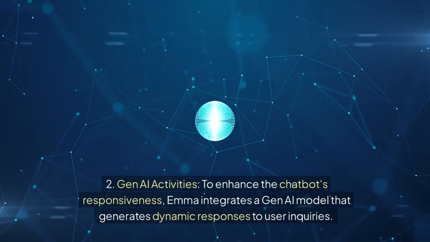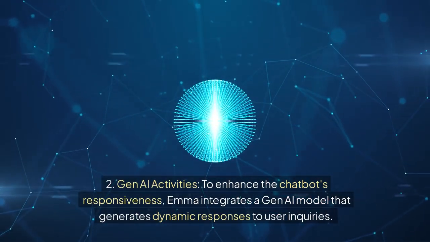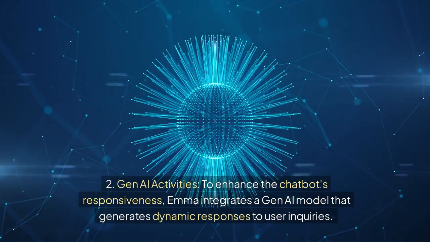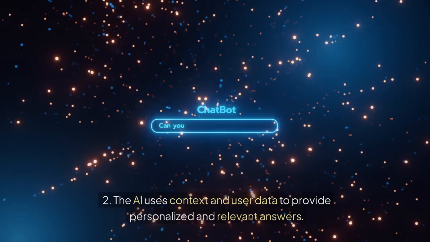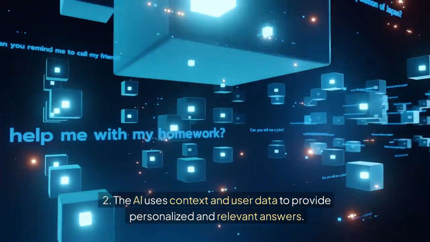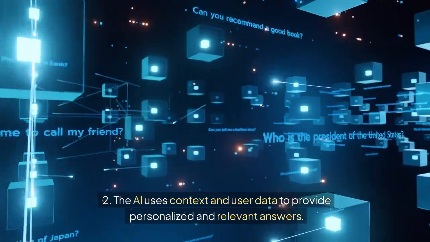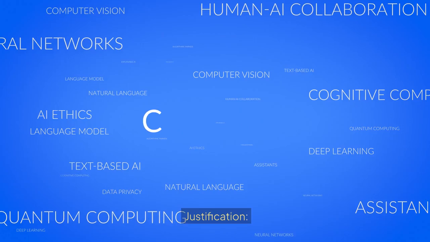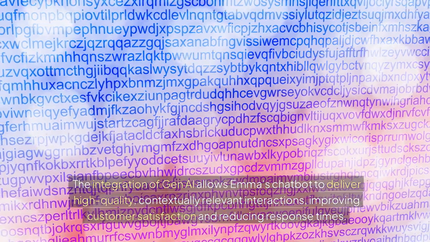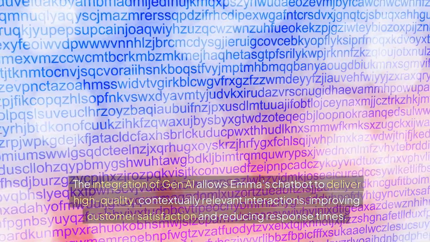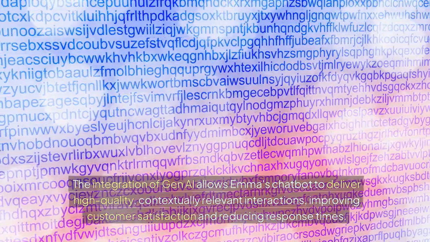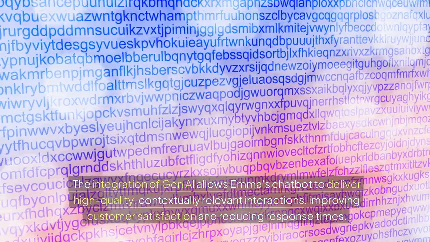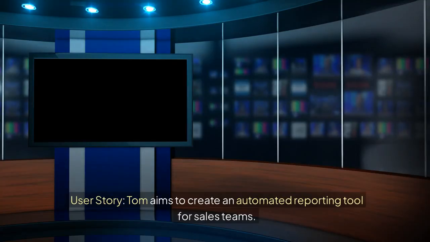2. Gen AI Activities. To enhance the chatbot's responsiveness, Emma integrates a Gen AI model that generates dynamic responses to user inquiries. 2. The AI uses context and user data to provide personalized and relevant answers. Justification. The integration of Gen AI allows Emma's chatbot to deliver high-quality, contextually relevant interactions, improving customer satisfaction and reducing response times.